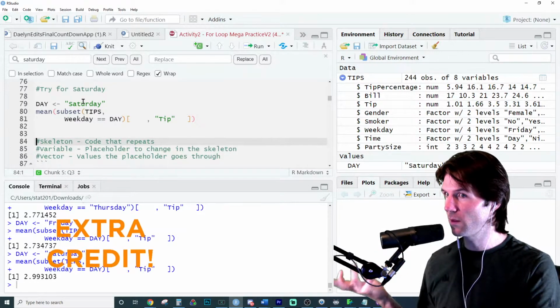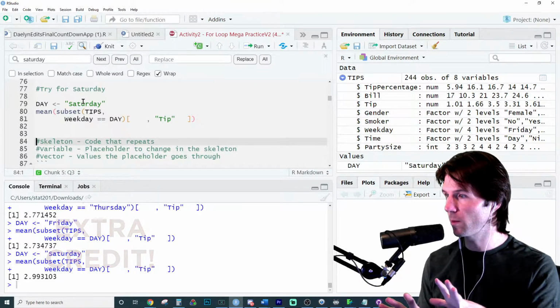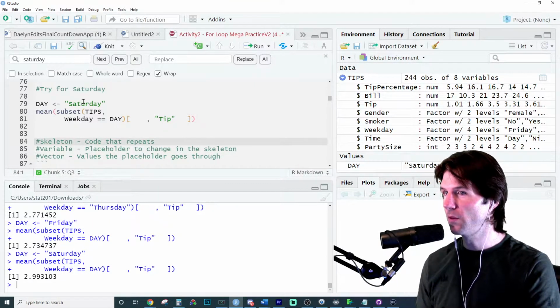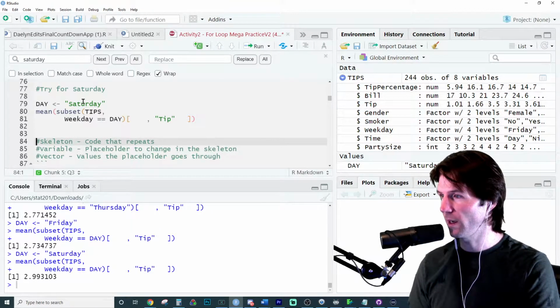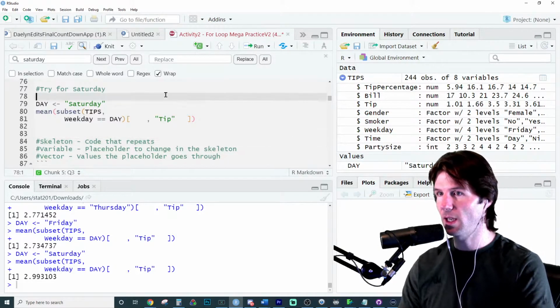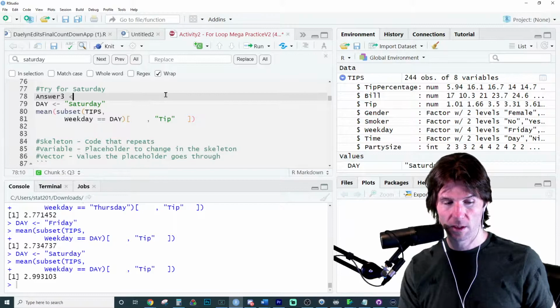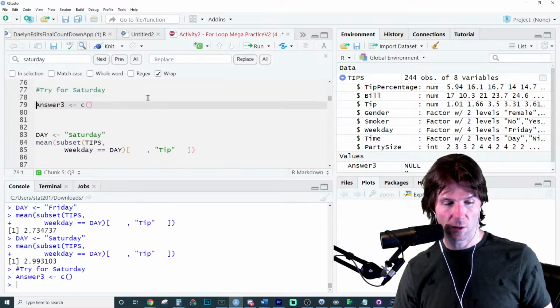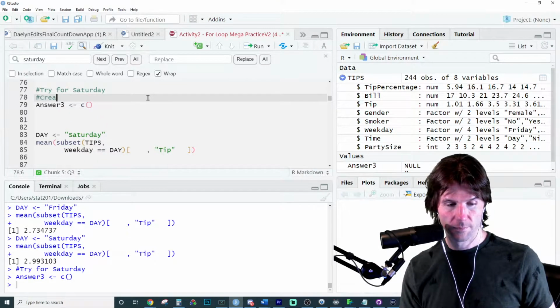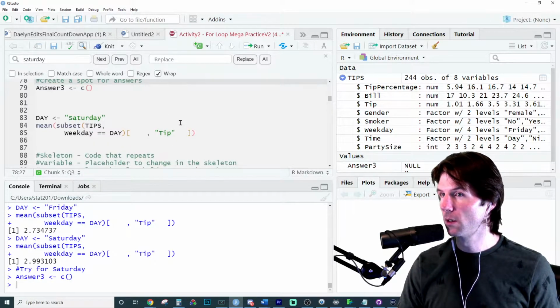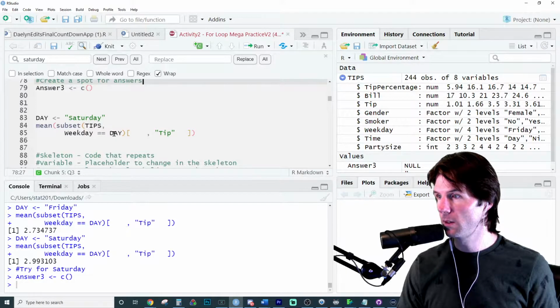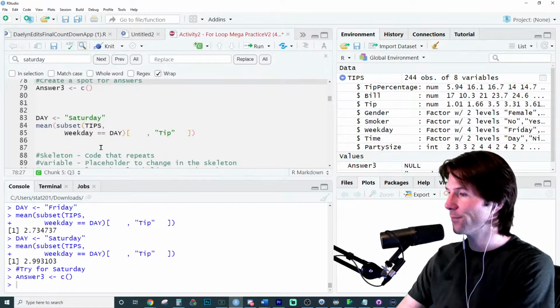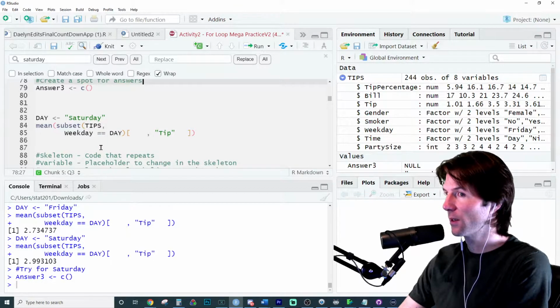Exactly. So what is the variable? Tell me what the variable is again, because Kayla's saying variable, so I think people see it. The variable is what? Let me say answer 3 blank vector. That initializes blank vector. So what is the variable in this?